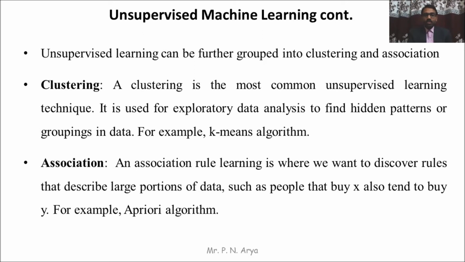Association. Association rule learning is where we want to discover rules that describe a large portion of data, such as people that buy X also tend to buy Y. So X is the item, like bread, and the people who buy bread also buy butter or jam, etc. These are the combinations. In association rules, we find out the combinations of items. The Apriori algorithm works under the association rule.